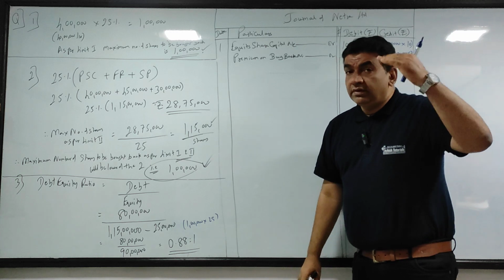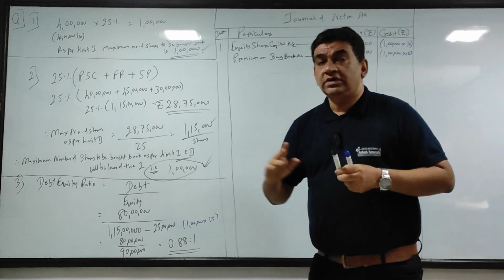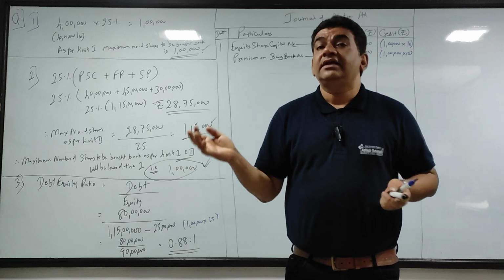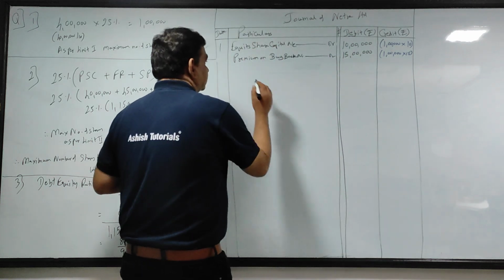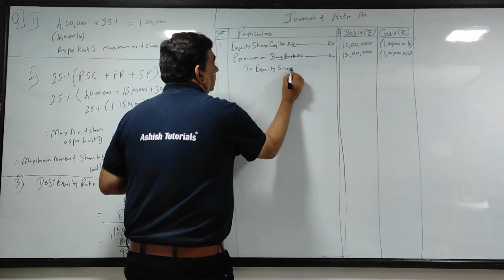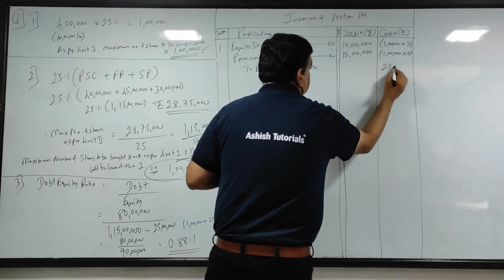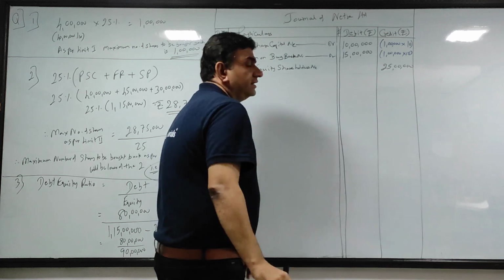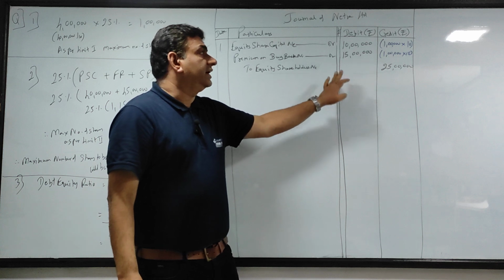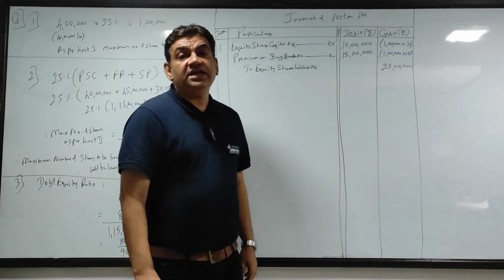Now, who is doing the buyback? Equity shareholders. What I told you, I will take the shares and I'll pay them money. So to whom do I have to pay the money? I have to pay the money to equity shareholders. So now I will credit the total amount to equity shareholders. That is 25 lakh. 1 lakh shares to be bought back at 25 rupees, so 1 lakh into 25, 25 lakh will be my amount to be credited to equity shareholders.